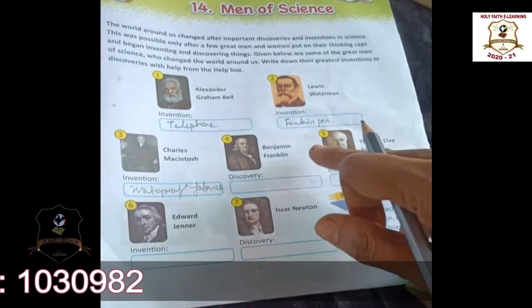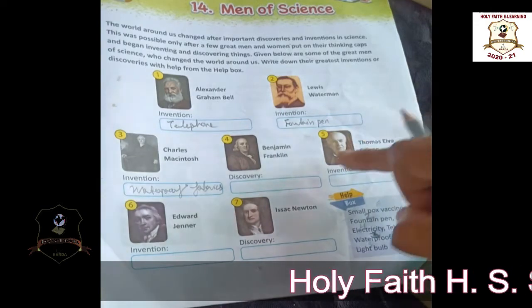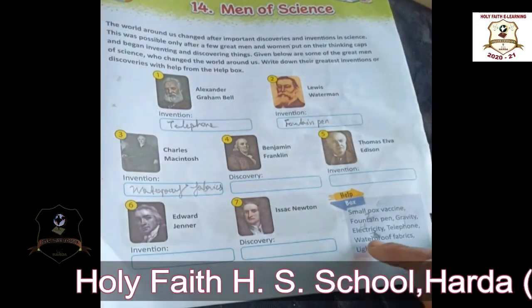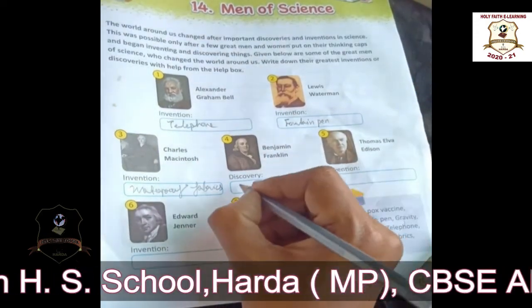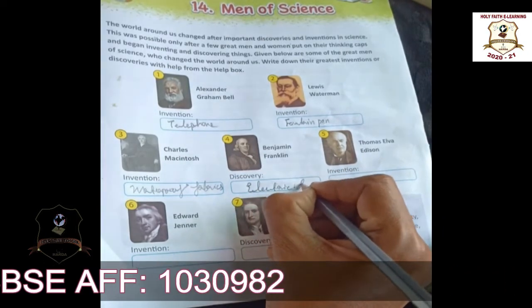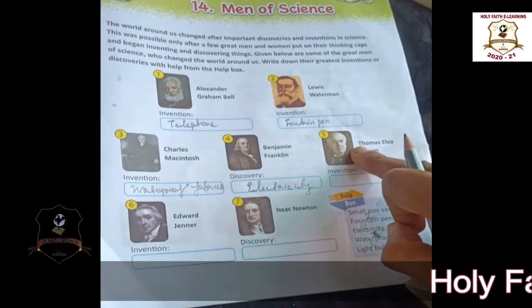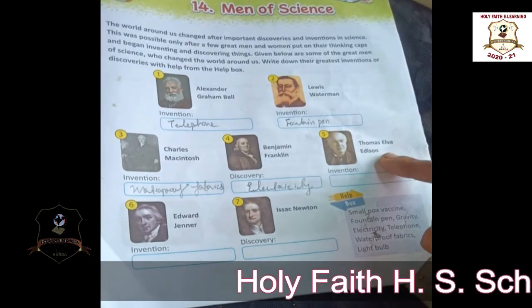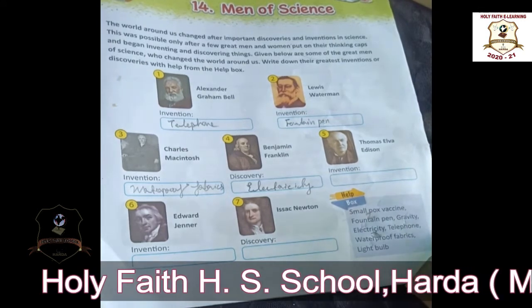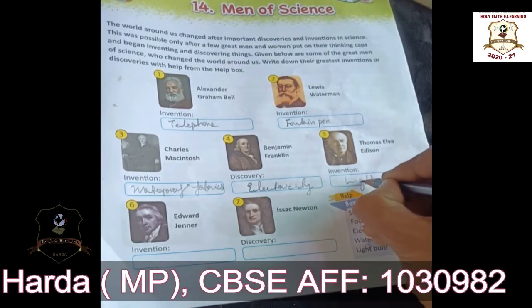Okay, students. Next, Benjamin Franklin. What is the invention of Benjamin Franklin? Electricity. Very, very important invention. Okay, electricity. Then, Thomas Alva Edison. What is the invention of Thomas Alva Edison? Light bulb. Okay, our bulb. Light bulb.